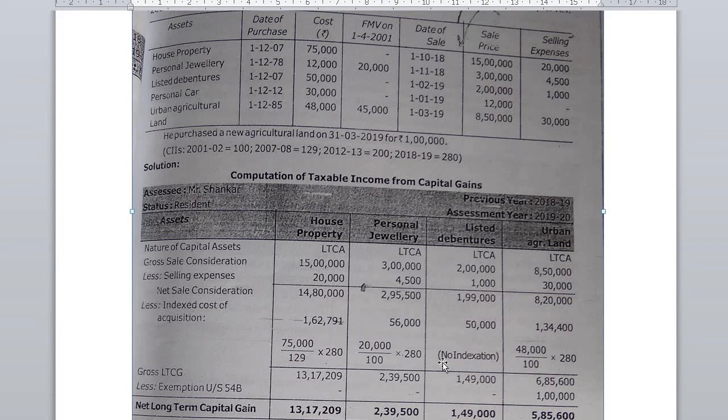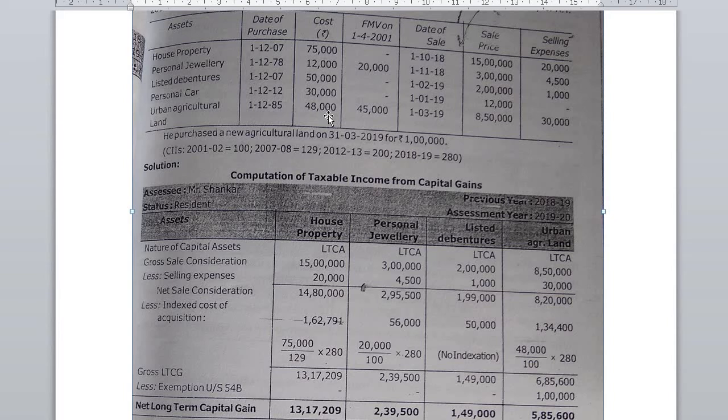For listed debenture, as we know, no index is applicable. So here we need to take the cost of acquisition directly, that is 50,000. And for urban agriculture land, it was purchased in 85. There is a fair market value as on 2001. So cost 48,000 or 45,000, whichever is higher, because fair market value as on 2001 is given and cost of acquisition before 2001 is there.